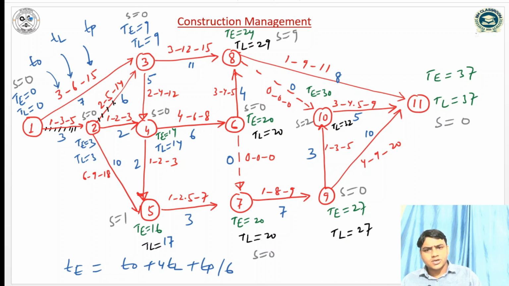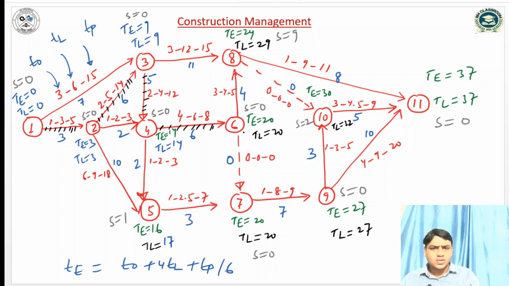So I cross it, this event is also a critical event. Similarly here 0 and here 1, so this is not a critical event. 3, and after that 3 to 4, the slack value is 0. Similarly 4 to 5, this is not a critical event, but 4 to 6, 0 and 0.